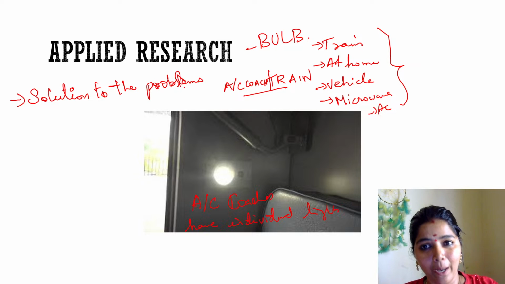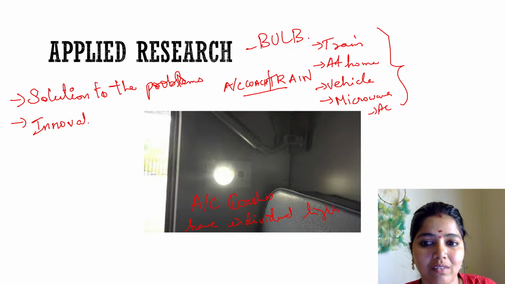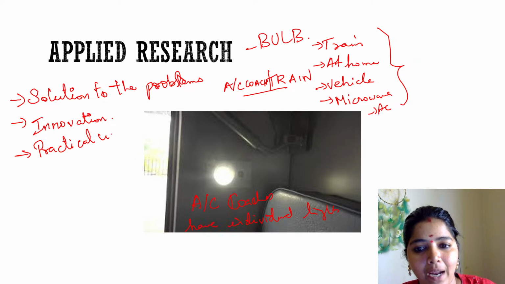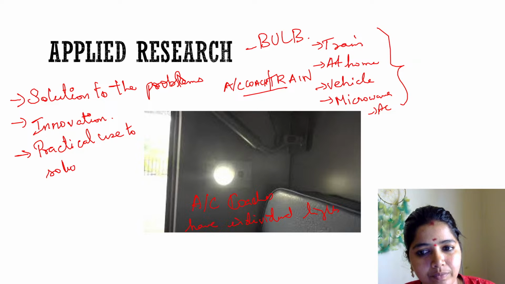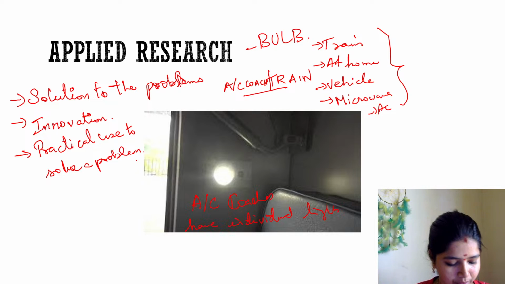And that we call applied research. What it is called as? It is nothing but an innovation. Innovation. These are all the keywords. And another keyword is using it for a practical use to solve a problem. Right? Practical use to solve a problem, we call it an applied research. Yes, clear? You got the point of applied research?